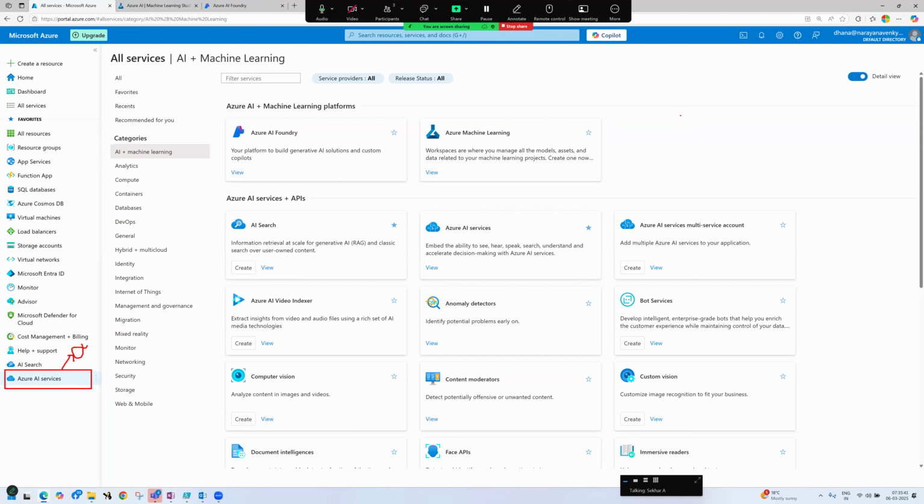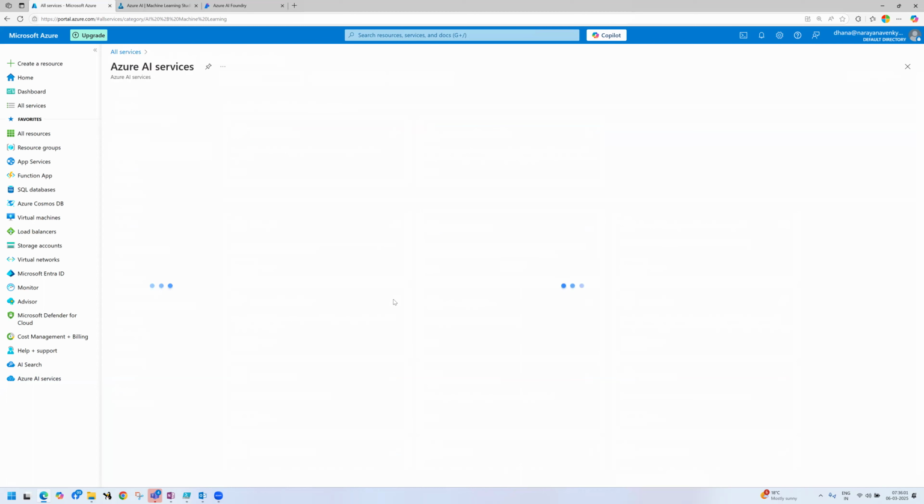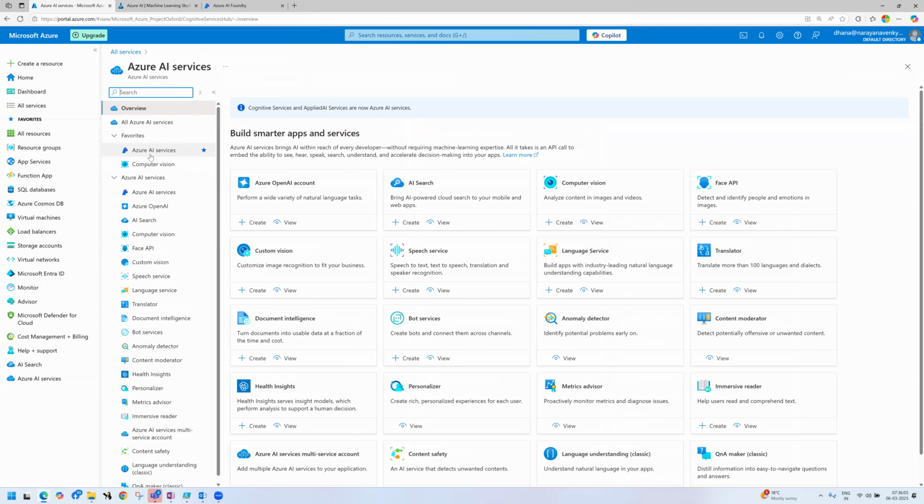Clear, Rajan? Now click on AI and see what it is doing. It embeds the ability to see, hear, speak, and understand, accelerating decision making in AI services. Now click here. As of now, there are no AI services. Directly click on Azure AI services.